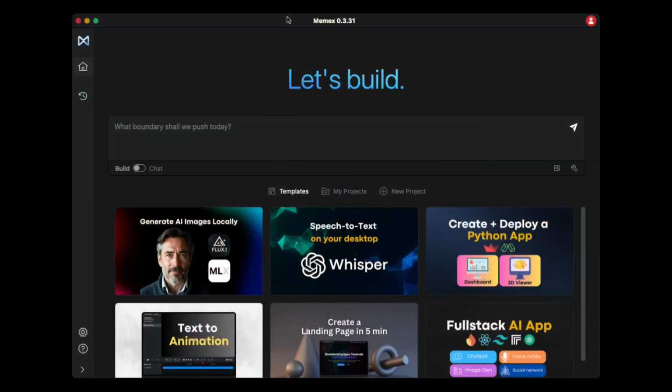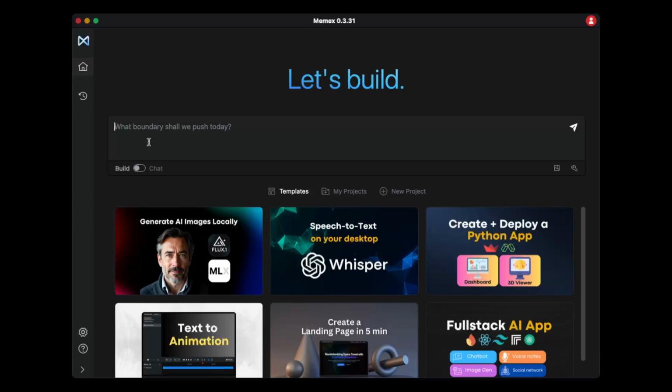So here we have our Memex. This version is one of the early versions. It came out of beta, I think, late last year. It's got these two configurations: you can be in chat mode or you can be in build mode. I'm going to ask it some questions and then I'm probably going to ask it to build something.